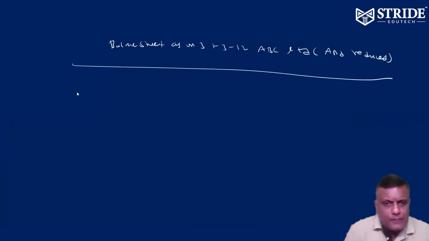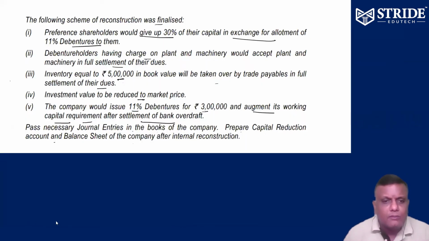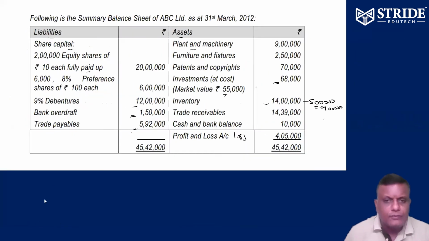So particulars, note, amount in rupees. Part 1: equities and liabilities.